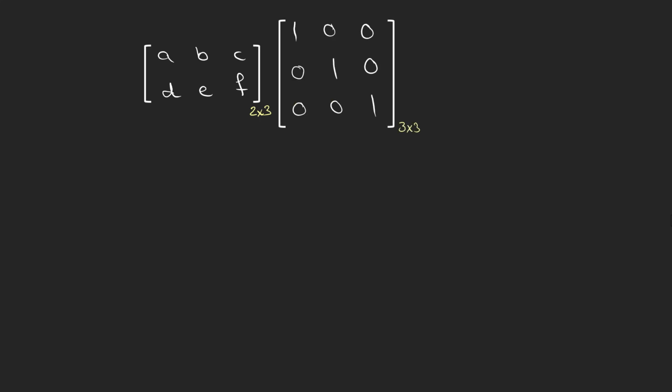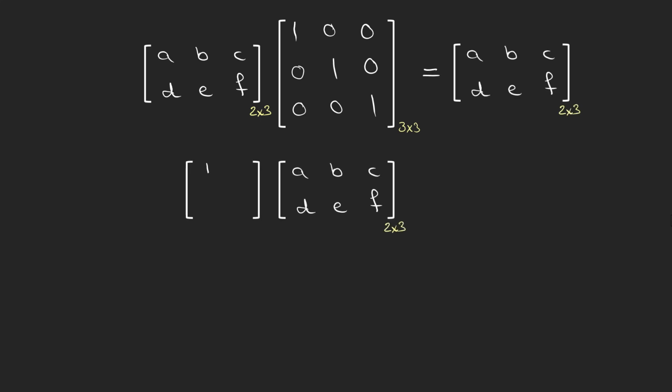Take this matrix as an example. The elements are real numbers and the dimension is 2 by 3. We can multiply this matrix from the right with a 3 by 3 identity matrix. And the result would be the same matrix. If we do the same thing with a 2 by 2 matrix, but this time multiply from the left, again we get the same result.